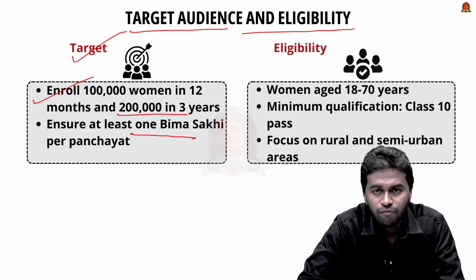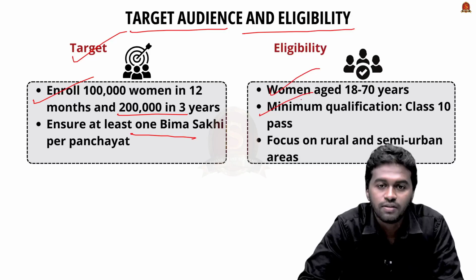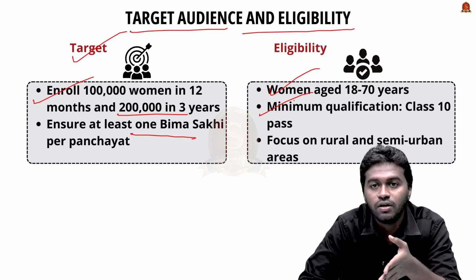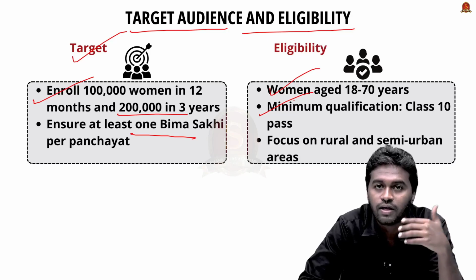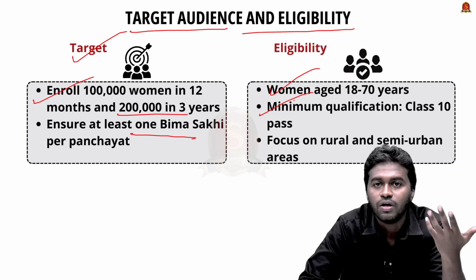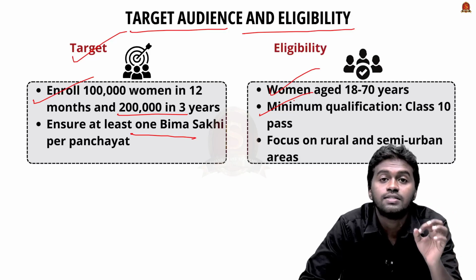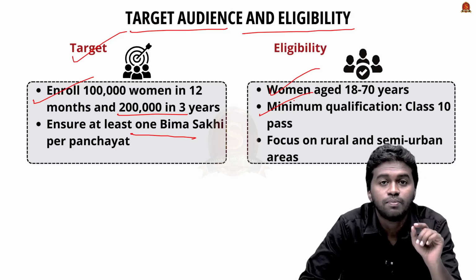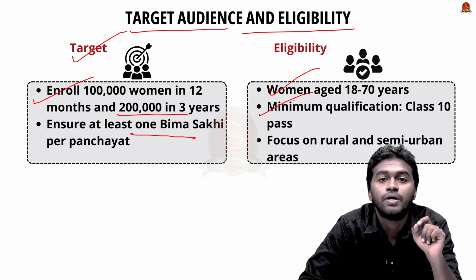That means any woman between the age of 18 and 70 with a minimum qualification of 10th standard can apply for the scheme. They will be getting a stipend every year for 3 years, and they will be trained by the Insurance Regulatory and Development Authority of India. After a particular period of training, they can write the LIC exam and become a permanent LIC employee. So this provides income to women, particularly from rural and semi-urban areas.